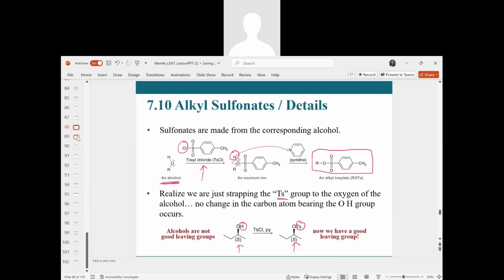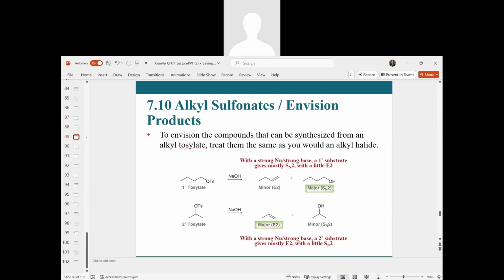So no change in configuration, but when we have our SN2 reaction occur, we would see an inversion of configuration. Now that we have our tosylates, we see a primary tosylate here or a secondary tosylate. Either of these can be treated with a strong nucleophile, strong base, such as hydroxide, and we would see a mix of products. For this first reaction, we would see a mix of our major product, our substitution product, and then a minor elimination product.